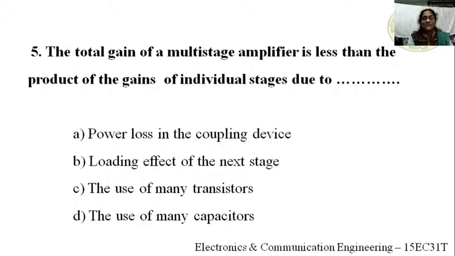And also sometimes, even though we get an undistorted waveform, the gain of the multi-stage amplifier will be reduced a little bit. So therefore the total gain of a multi-stage amplifier is less than the product of the gains of individual stages due to the loading effect of the next stage, right?